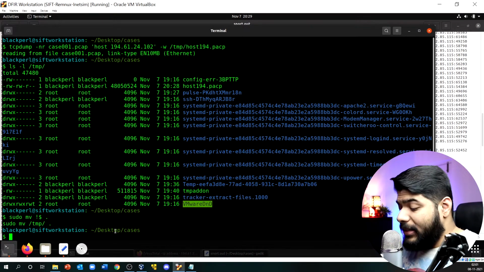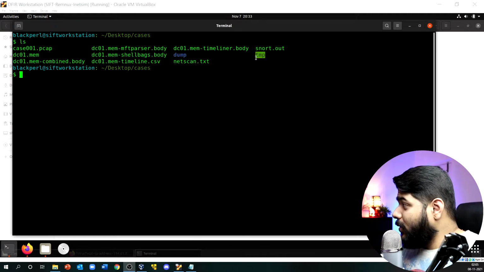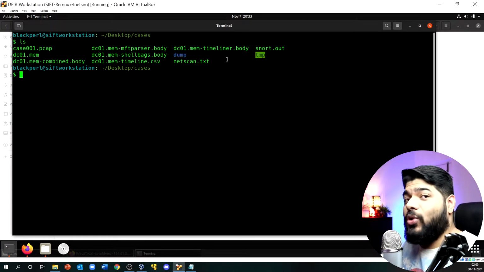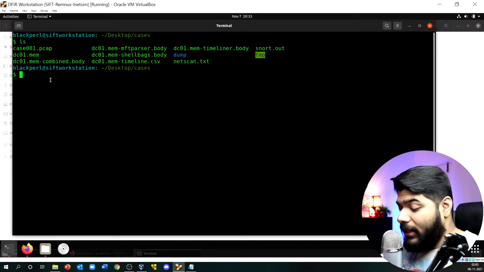This is the cases directory. Let me clear my screen, and if I do a quick ls, you can see that particular file. This was my original file over here, and yeah, here you go. You will see that the file from the temp location has been cut off and moved to my local directory now.